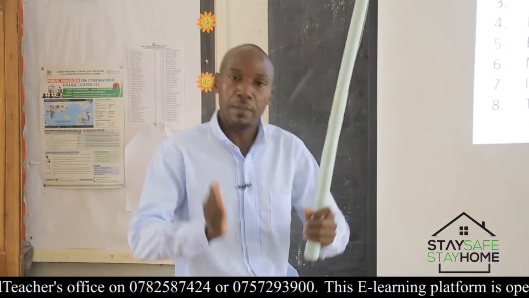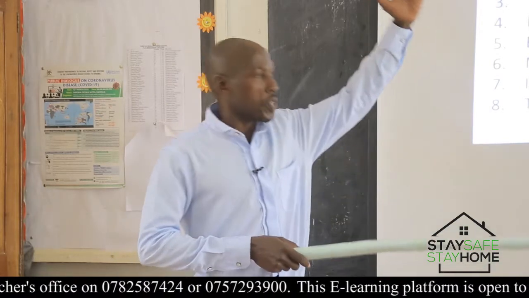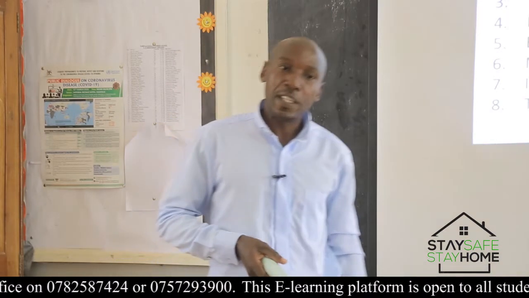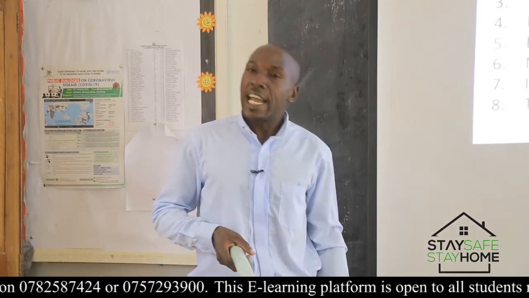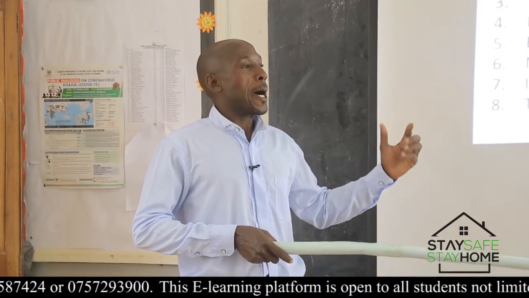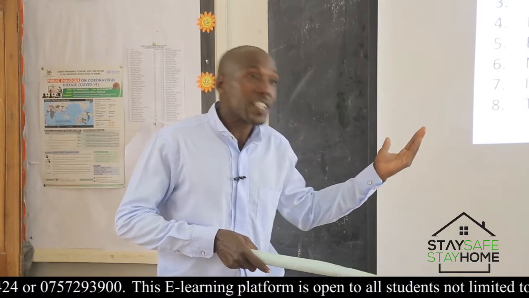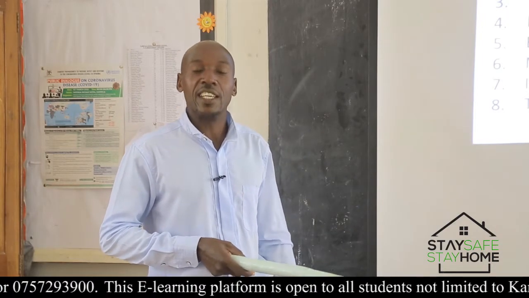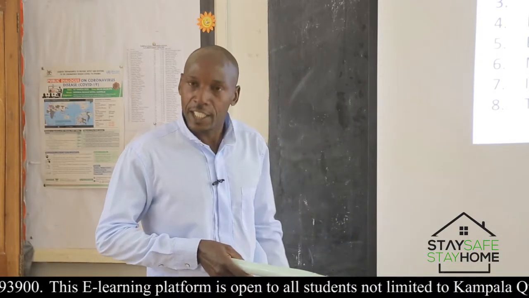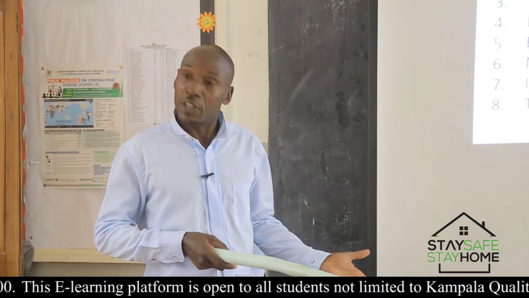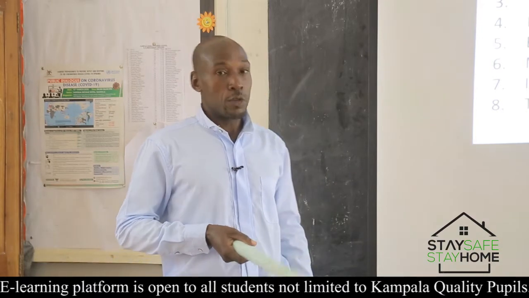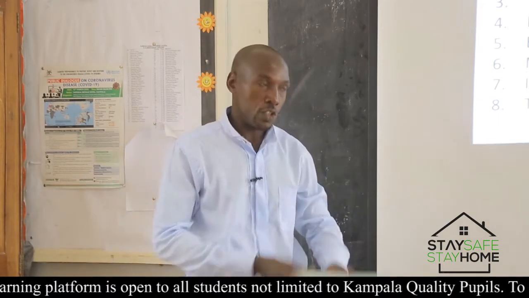Remember, we are looking at that equatorial climate, which stretches from 0 degrees to 5 degrees north or south of the equator. And I've said that a degree is something very big. It covers a distance of 69 miles. That means from Kampala to Jinja, you have not gone beyond 1 degree. In fact, it's less than a degree, because from here to Jinja, it's just 50 miles. So we have to cover another stretch of 19 to make a full degree. Therefore, all these areas where we are located experience equatorial climate. Therefore, they are equatorial climatic regions.